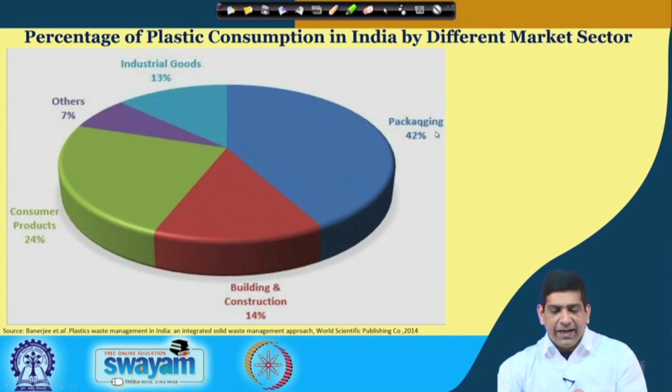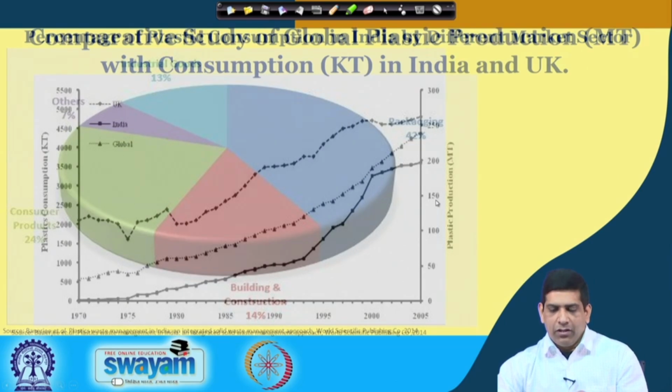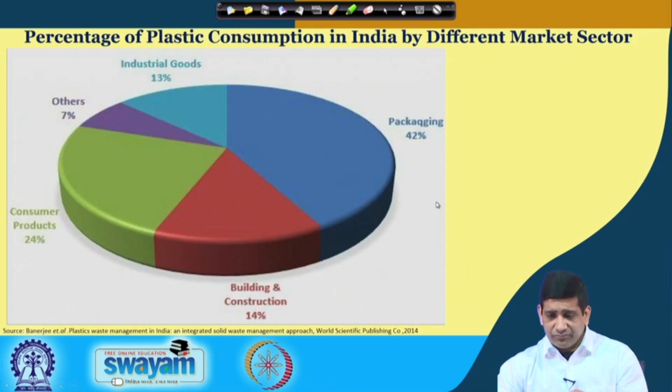In market sector, packaging again leads at number 1, at around 42%, and then we have consumer products at 24%, and the building and construction sector. So different sectors are also using plastic. These are again based on just 2014 data, so not too old.